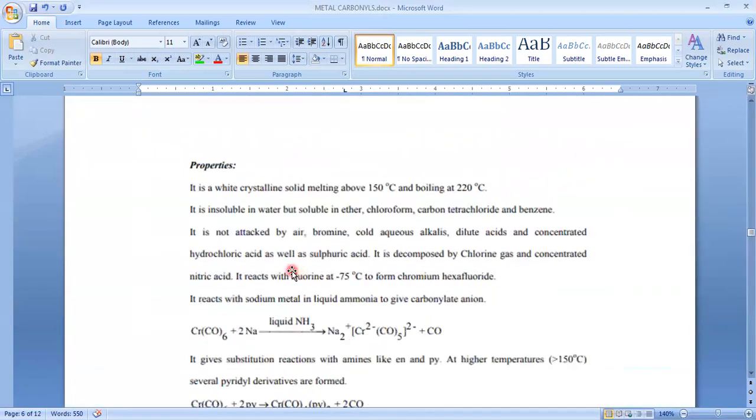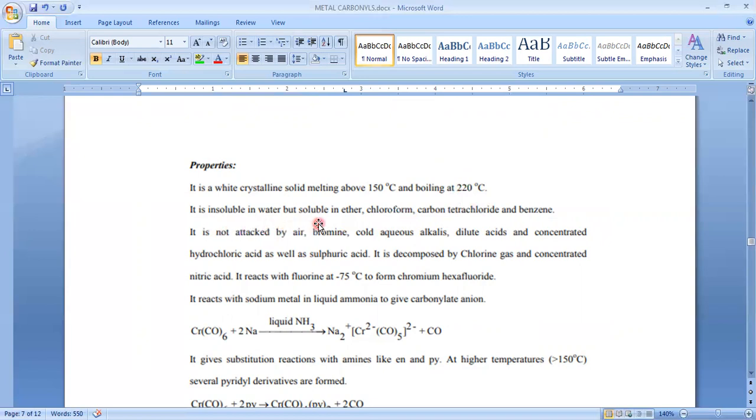And next the properties. It is a crystalline solid, but the previous two are liquid. Unlike the previous two, it is a crystalline solid, and melting point is 150, and those melting points are, one is minus 20 degrees centigrade, second one is minus 25 degrees centigrade, and this one is 150. Boiling point is 220 degrees centigrade, where the first one, nickel, boiling point is 43, and second one boiling point is around 180. Okay, but this chromium hexacarbonyl boiling point is 220 degrees centigrade.